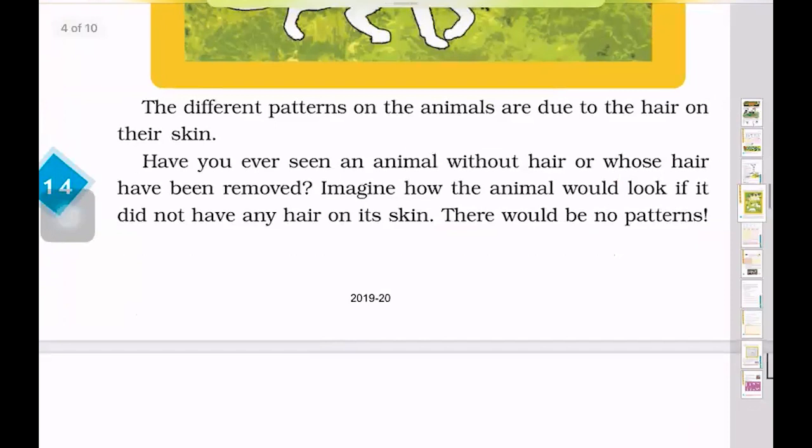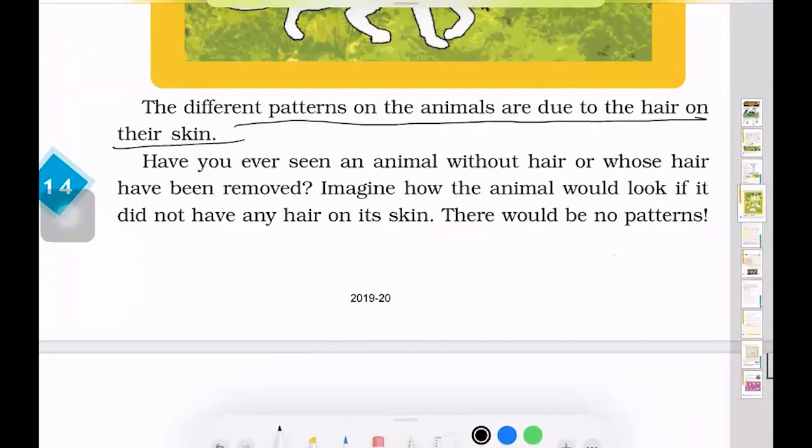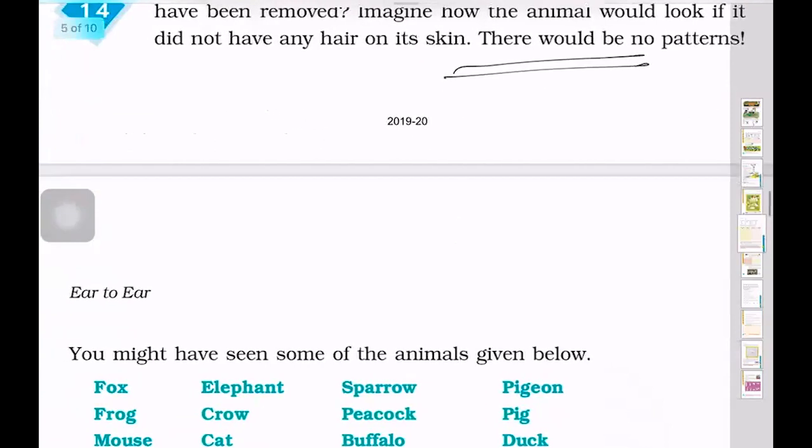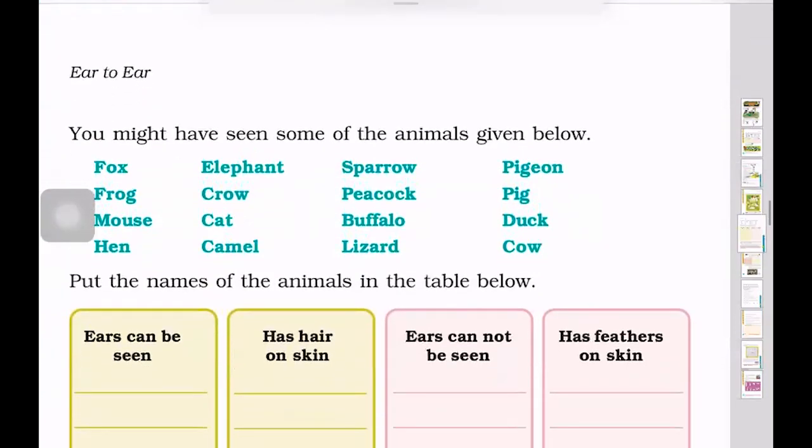Now the different patterns on the animals are due to the hair on their skin. This is something important. The different patterns on the animals are due to the hair on their skin. Have you ever seen an animal without hair or whose hair has been removed? Imagine how the animal would look if it did not have hair on its skin. There would be no patterns. And obviously we have seen many animals whose hair has been removed and they don't have hair on their skin. It looks a little different as they have no patterns left then.